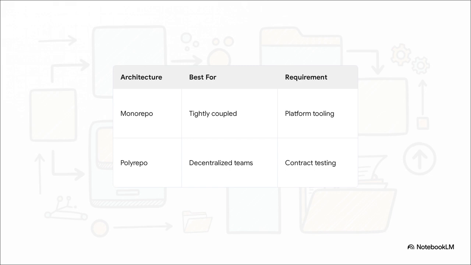A monorepo is absolute magic for tightly coupled services sharing a tech stack, allowing maximum velocity. But the strict requirement is that you absolutely must invest in platform tooling and dynamic CI caching, or you will hit that scaling wall hard. A polyrepo, on the other hand, is best for geographically decentralized teams that need totally independent lifecycles. But the big trade-off requirement there is that you need incredibly robust contract testing. Otherwise, integration failures will tear your systems apart when those independent services finally try to talk to each other.